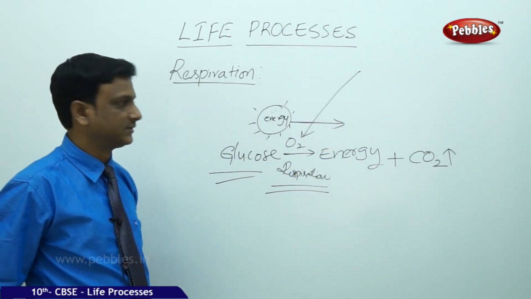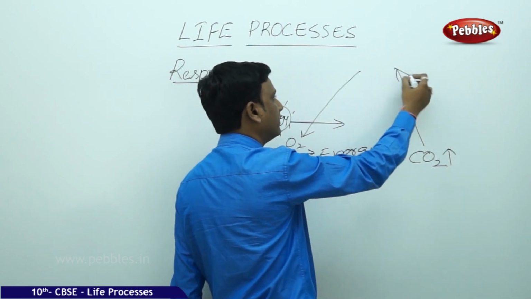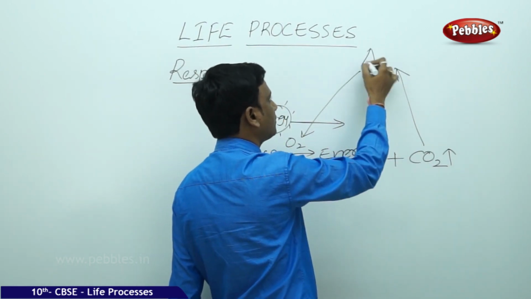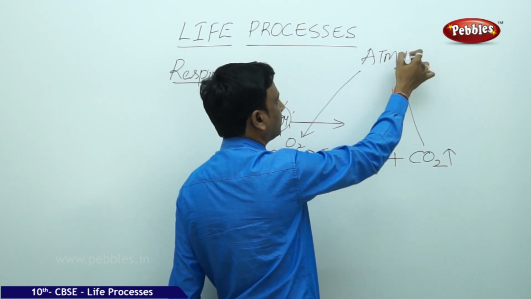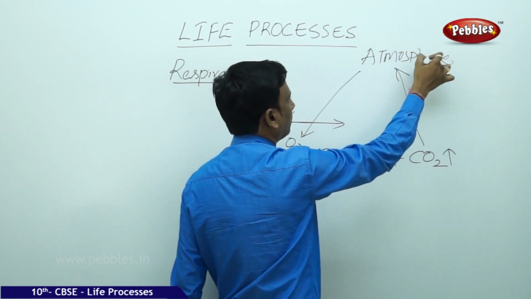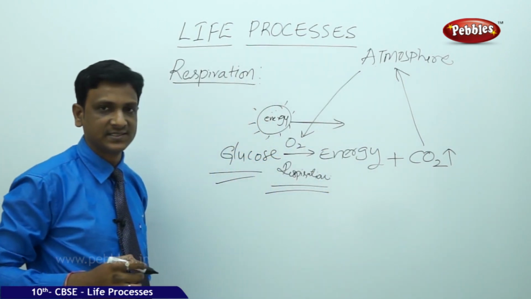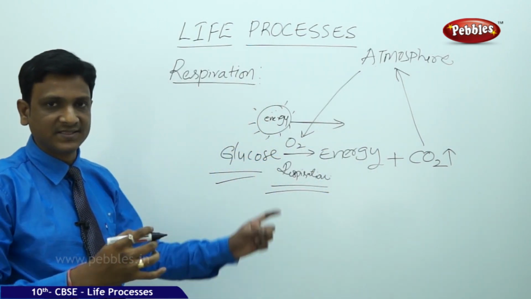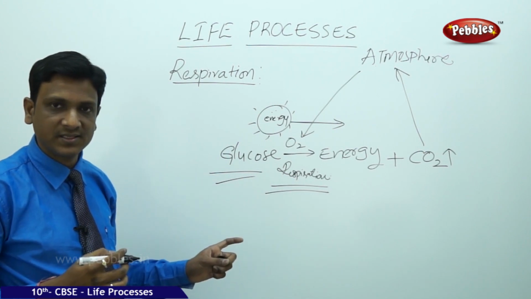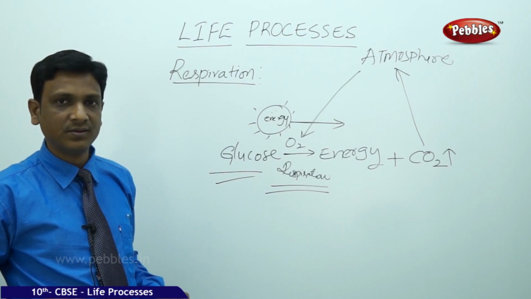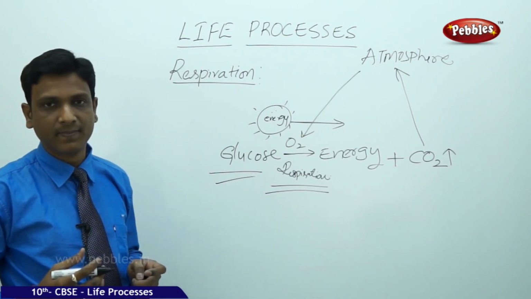This carbon dioxide has to be sent out of our body, into the atmosphere. Whereas from the atmosphere, oxygen has to be taken in to our cells. Some gases are required by the cells, and some gas has to be sent out of the cell.